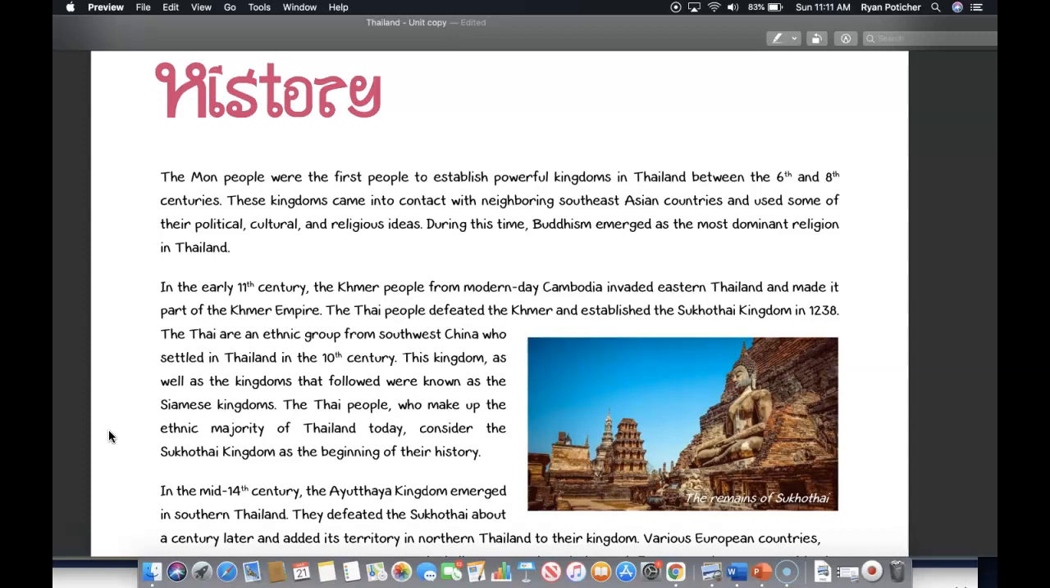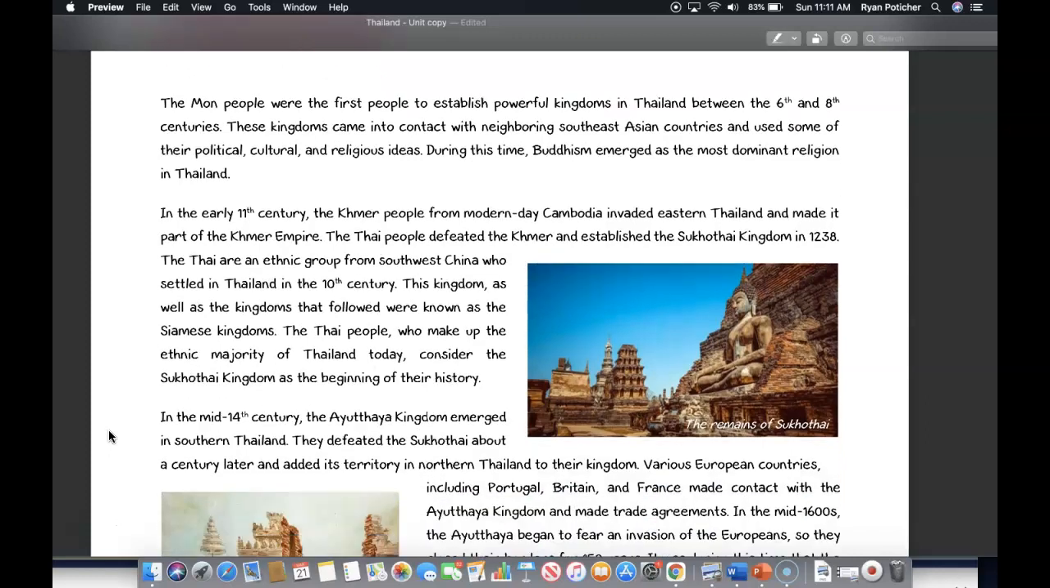Now let's move on to the next section here on history. The Mon people were the first people to establish powerful kingdoms in Thailand between the 6th and 8th centuries. These kingdoms came in contact with neighboring Southeast Asian countries and used some of their political, cultural, and religious ideas. During this time, Buddhism emerged as the most dominant religion in Thailand.